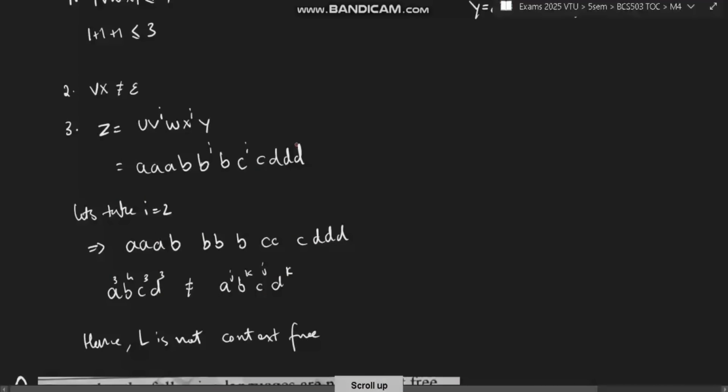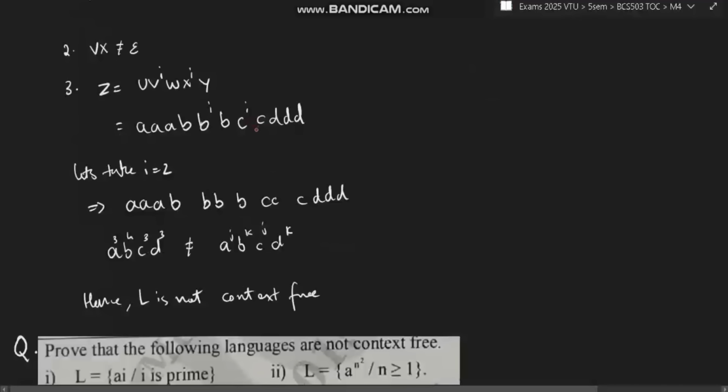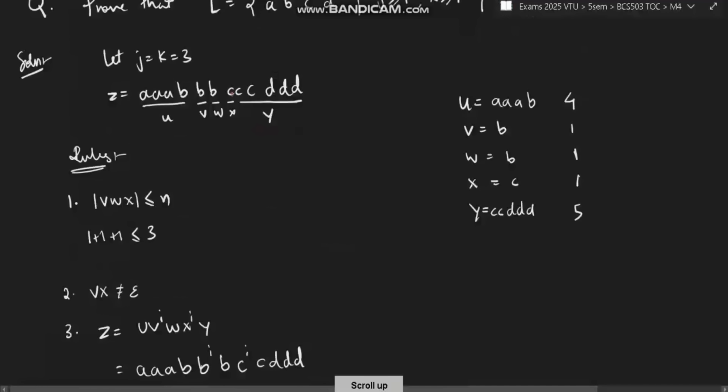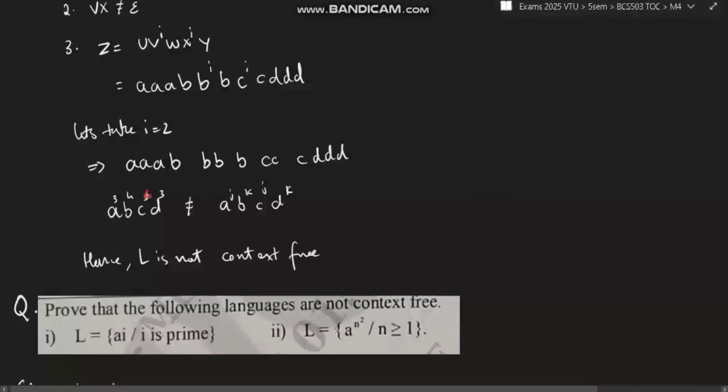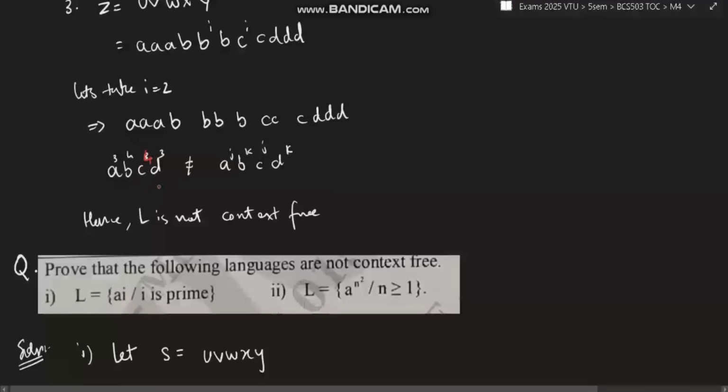Okay, so see, initially what was C? Initially C was 3, right? So it will become 4. Okay, actually it is 4. Forgive me for this mistake. You can make it as 4 here. Okay, so A, B, C, and D. So this has changed. It is not j, k and j, k. It is different. j and k is 3 and 4, but this j and k is 4 and 3. It is becoming different. That means it is not context free.